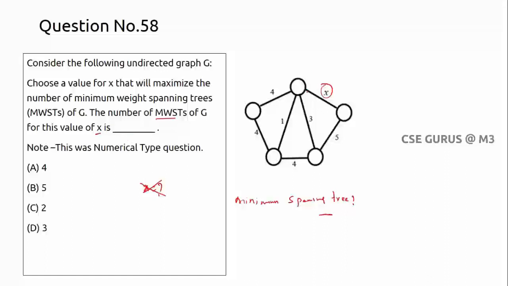So what might be the X value, how many minimum weight spanning trees you will get, that is the question. In order to make it flexible, I will use one of the minimum weight spanning tree concepts. We have two, right? Prim's and Kruskal. For my flexibility I'll take Kruskal. Why? Because at a time, whichever is the shortest, I'll take it first, right?